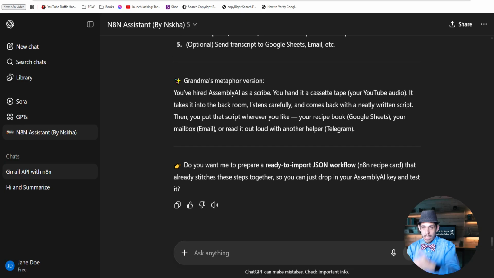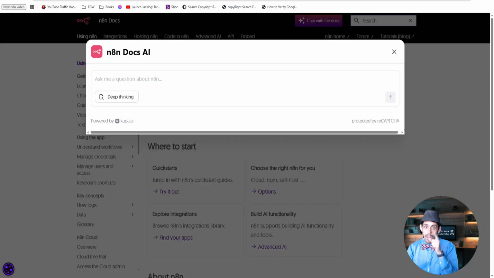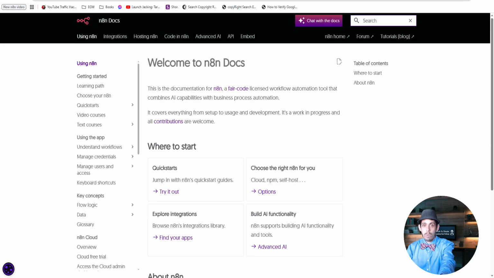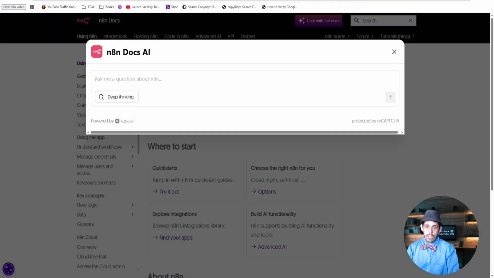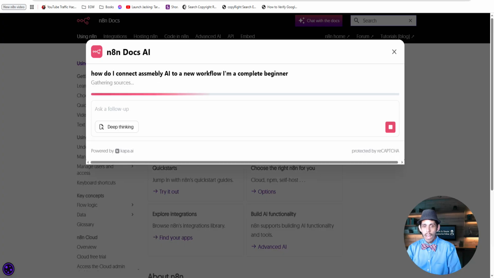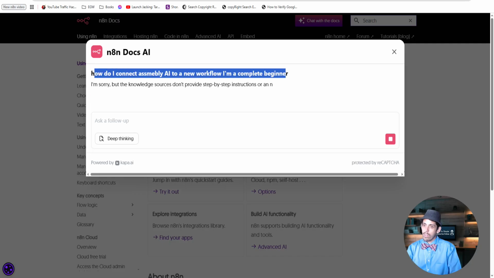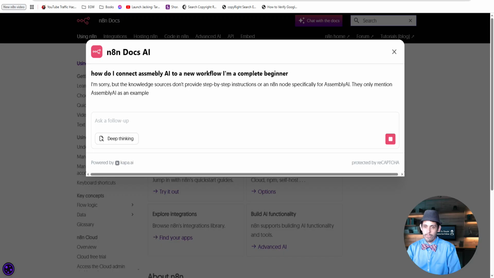So I'm giving you the prompts that I've used to do this, and I just found this tool. I'm going to be using this a lot more because it is trained on all the latest documentation from N8N themselves. And remember, you just go to the N8N Docs, docs.n8n.io, and click Chat with Docs, and you can ask all the same questions here. How do I connect AssemblyAI to a new workflow? I'm a complete beginner. Wait a minute, is that the same one that you showed me, or is this a different one? No, this is one that I started to show you, but I never really finished.